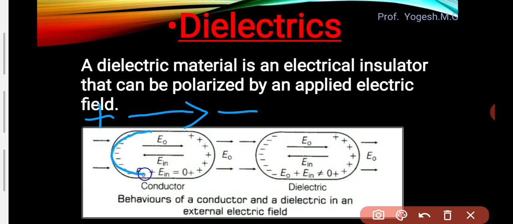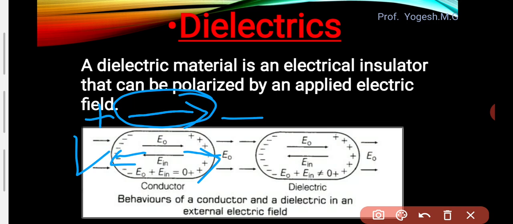Now this conductor carries charges, right? Positive charges and negative charges. So inside this conductor, the charge distribution takes place whenever it is kept in an electric field. This charge distribution takes place in such a way that all negative charges come to this side and all positive charges go to this side. Why? Because the external electric field has its positive end on this side, so all negative charges are attracted to this side, and the external electric field has its negative end on this side, so all positive charges of this conductor are attracted towards this side, right?